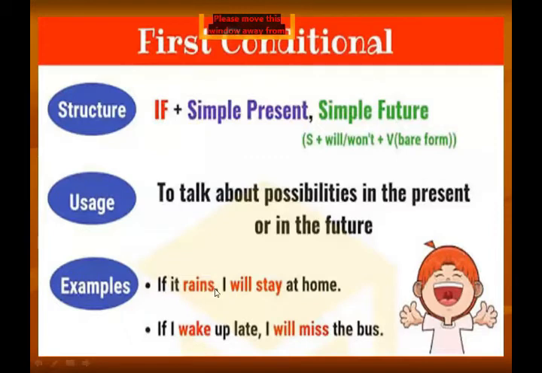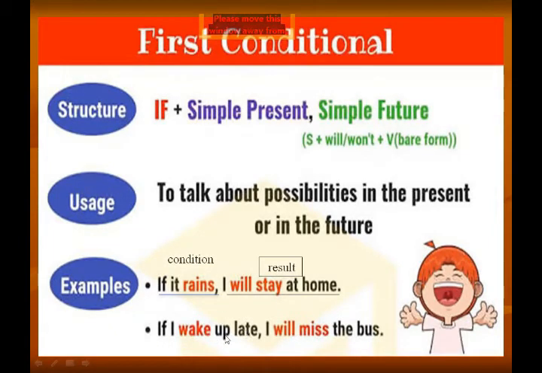If it rains is the if clause or condition clause, and it is always written in simple present tense. And I will stay at home is the result clause, and the result clause will always go in simple future tense. Understand?